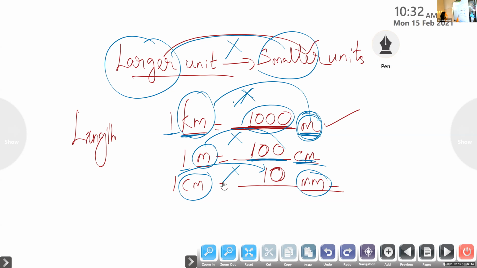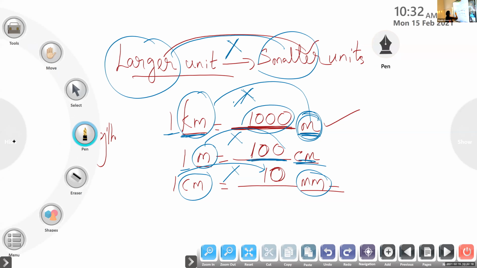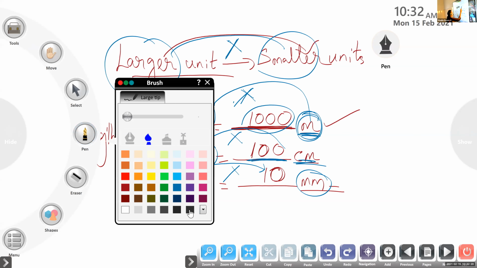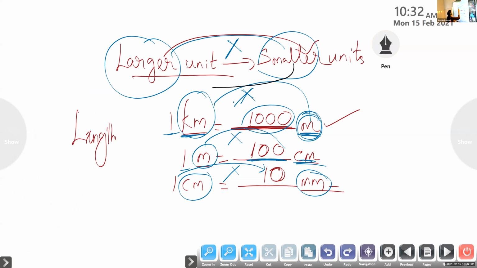Larger to smaller, multiply. So what will be the opposite? Smaller to larger will be what? Opposite of multiply. Divide. Very good. So children, when we want to convert from meter to kilometer, you have to divide.